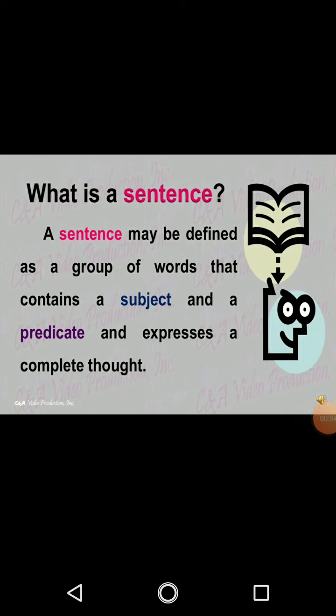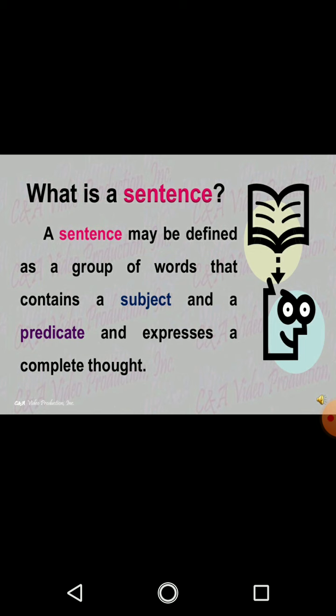Today I am going to explain to you Mastering Grammar, chapter 1, Sentences, class 7. Students, you must have studied sentences in class 4th, 5th, 6th, but now you are in class 7, so the detailed study of sentences must be understood in a proper way. So in this chapter I am going to explain the sentence and its types in a detailed way. So let me tell you the first question that comes to your mind.